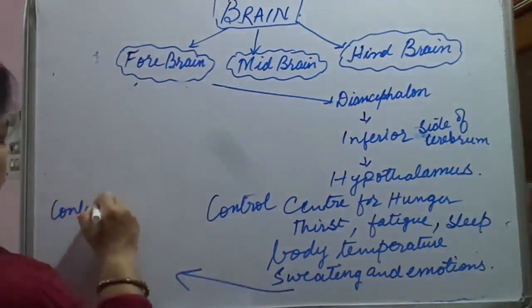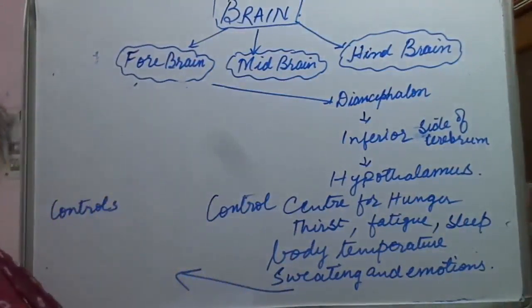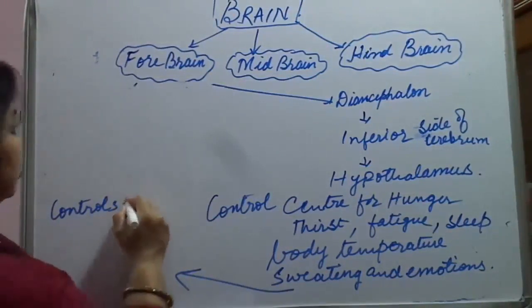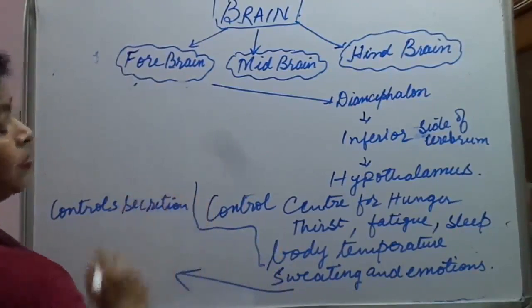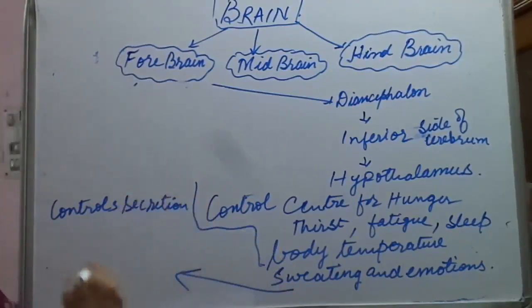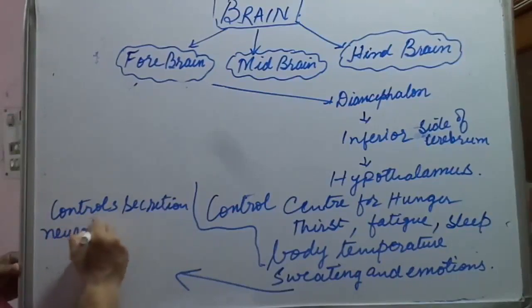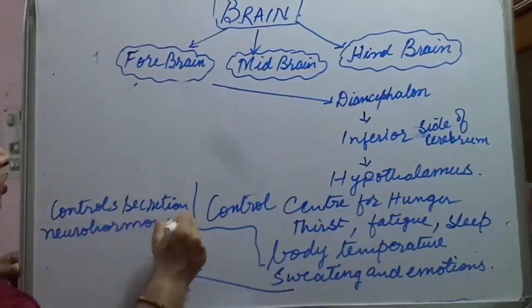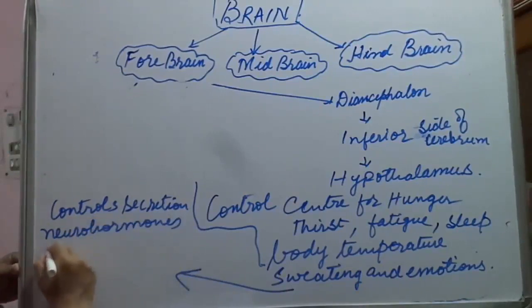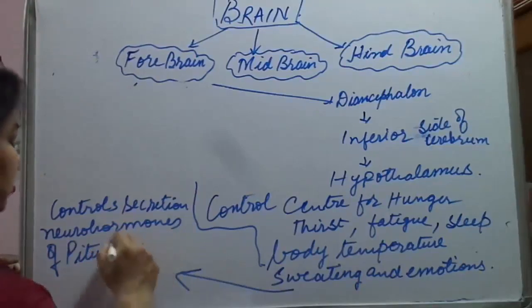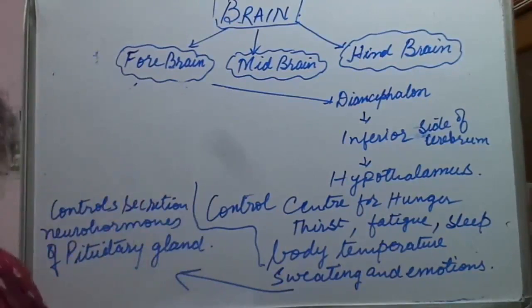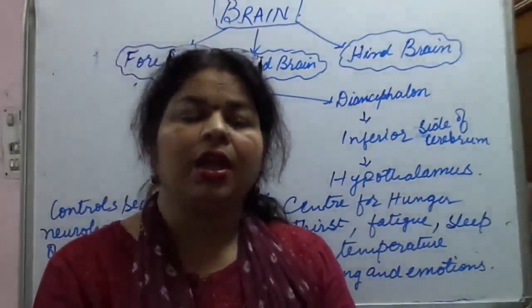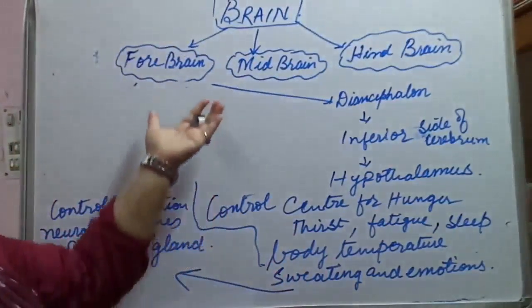It controls the secretion of neurohormones of the pituitary gland. So these are the various functions, and this is about the forebrain.